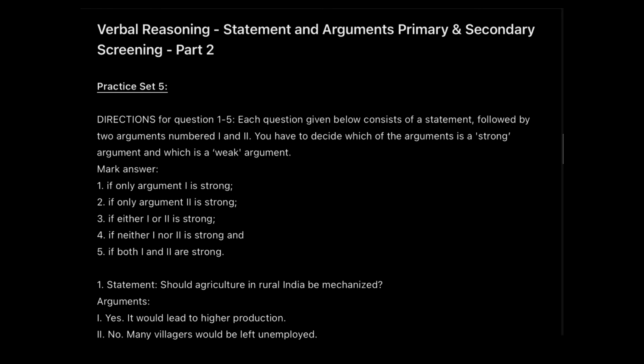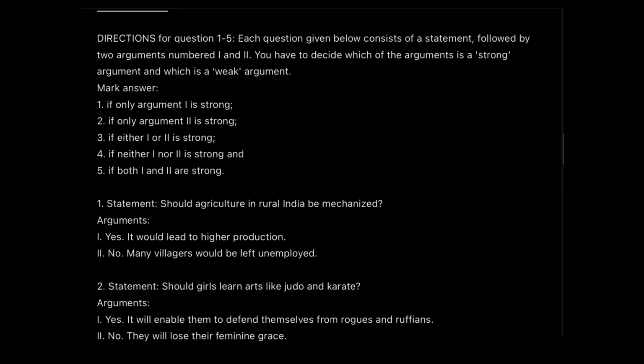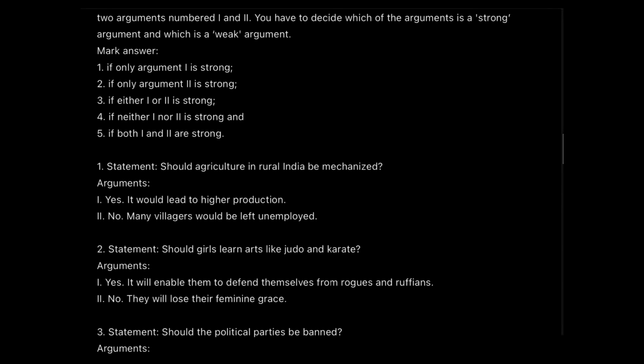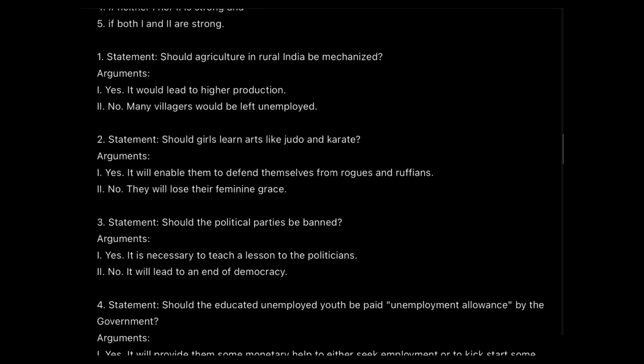So if you have checked out the PDF from the previous verbal session on which we discussed the statement and the arguments, then here are the questions and here are the answers. So we have to basically find out which arguments are strong, which are not. Okay, so statement number 1 says, should agriculture in rural India be mechanized? Always keep the question first in your mind and then try to figure out whether the answer is rational, logical enough and is completely related to the question or not.